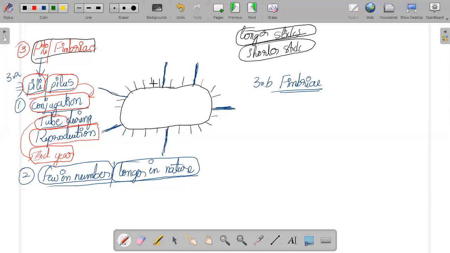I'm drawing the black color sticks. Just try to see the black color sticks. The small ones that you see, they are more in number, and at the same time they are shorter in nature. More in number and shorter in nature, that is your first point.